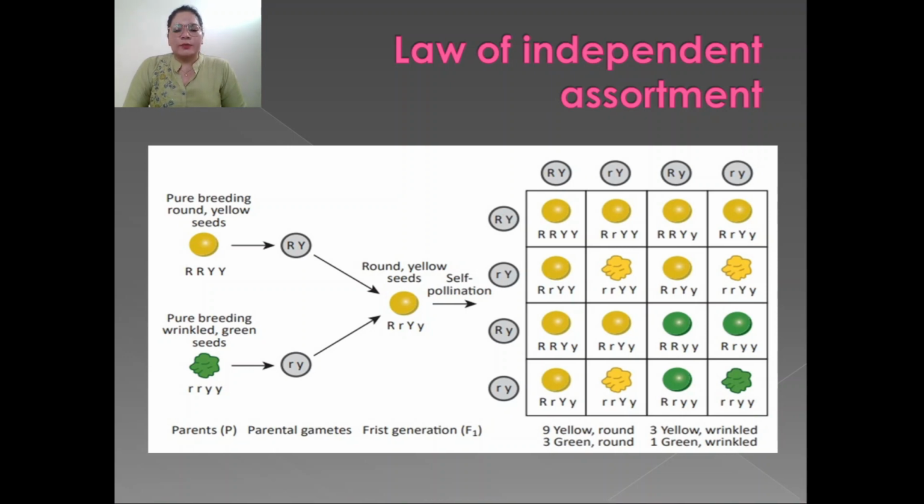Here we obtain 9 yellow and round seeds, 3 yellow and wrinkled seeds, 3 green and round seeds, and 1 green and wrinkled seed, so their genotypic ratio varies from their phenotypic ratio. But here we only describe the phenotypic ratio, which comes out to be 9:3:3:1. This law was stated by Mendel.